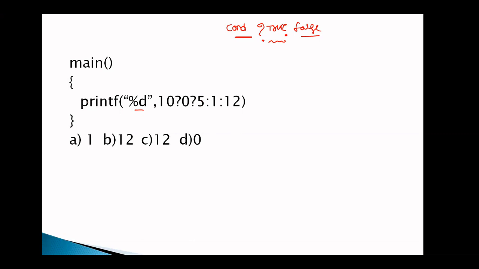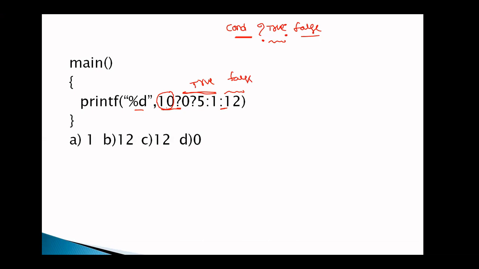Suppose you have a large expression, how do you solve it? First see 10 question mark. Whenever this occurs, observe the last colon. This is the last colon. So here 10 is the condition, everything until the last colon is the true block, and this 12 is the false block. You got it? You have to remember the last colon. Always observe the last colon.